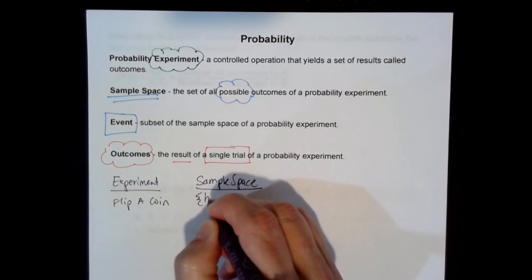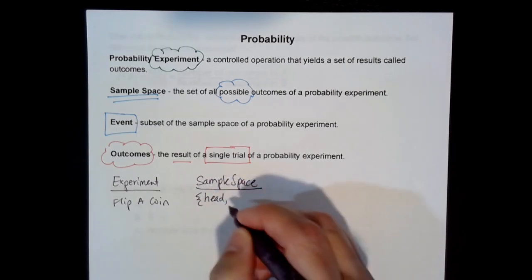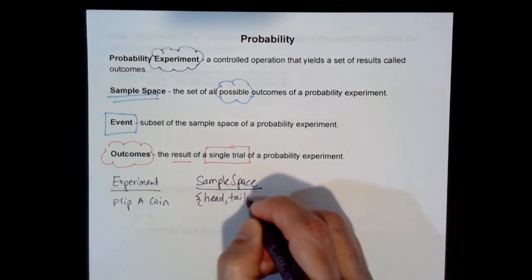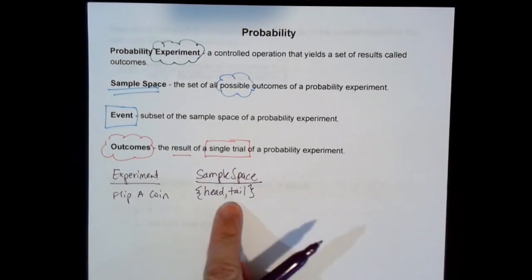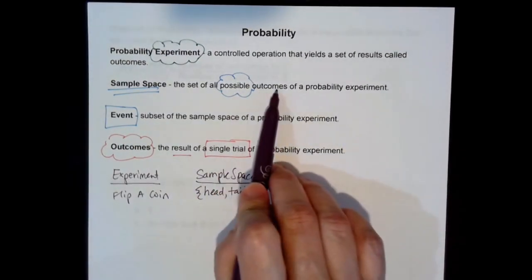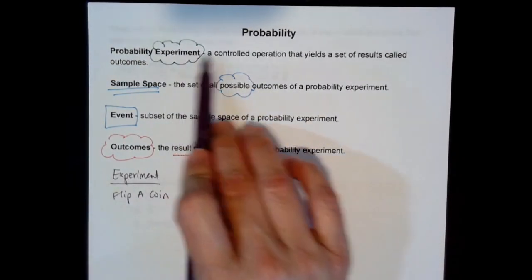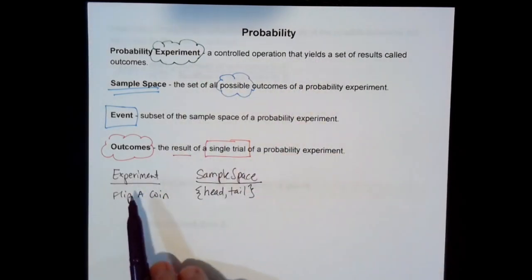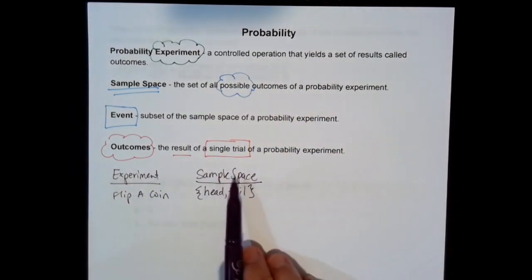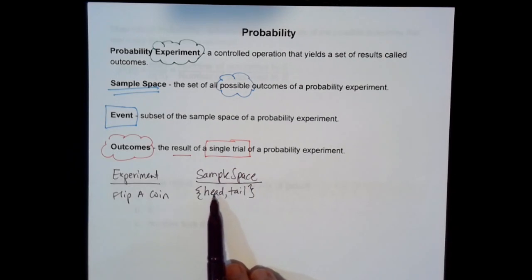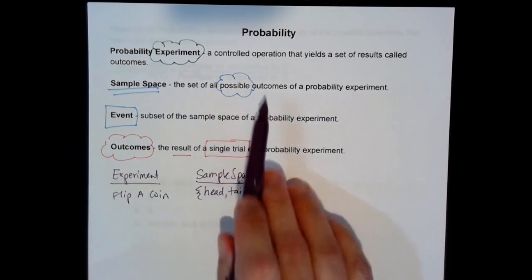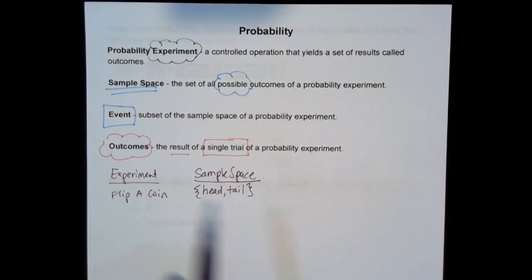So we would write it as a set, head, tail, because those are the possible outcomes from this experiment. So my experiment is flip a coin. My sample space is I either get a head or a tail. That's the possible outcomes.